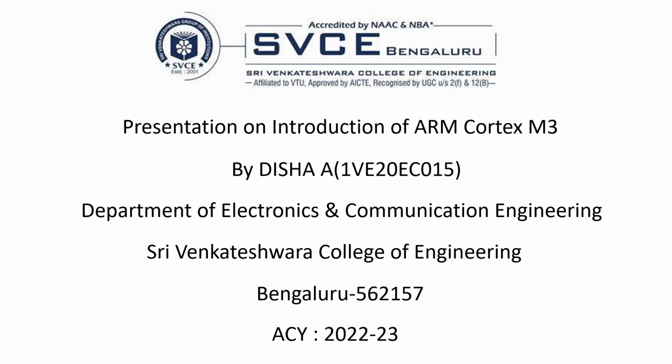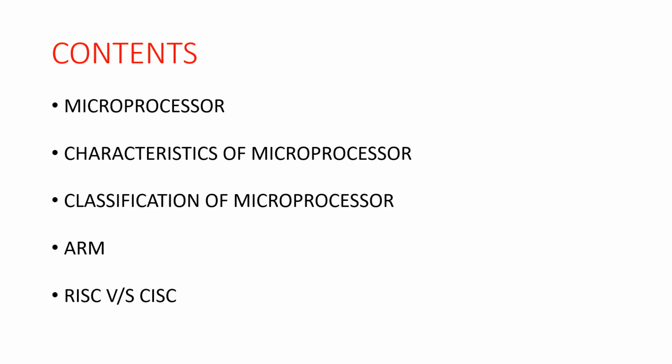I am here to give a presentation on introduction of ARM Cortex-M3. We study ARM Cortex-M3 in embedded system. Subject code is 18EC62. Contents to be discussed are microprocessor, characteristics of microprocessor, classification of microprocessor, ARM, RISC versus CISC, that is the comparison between RISC and CISC.